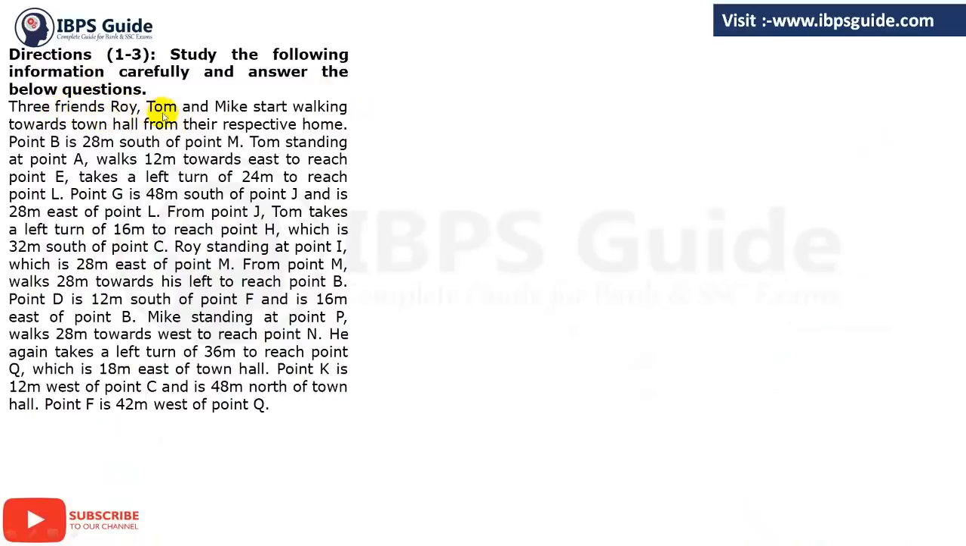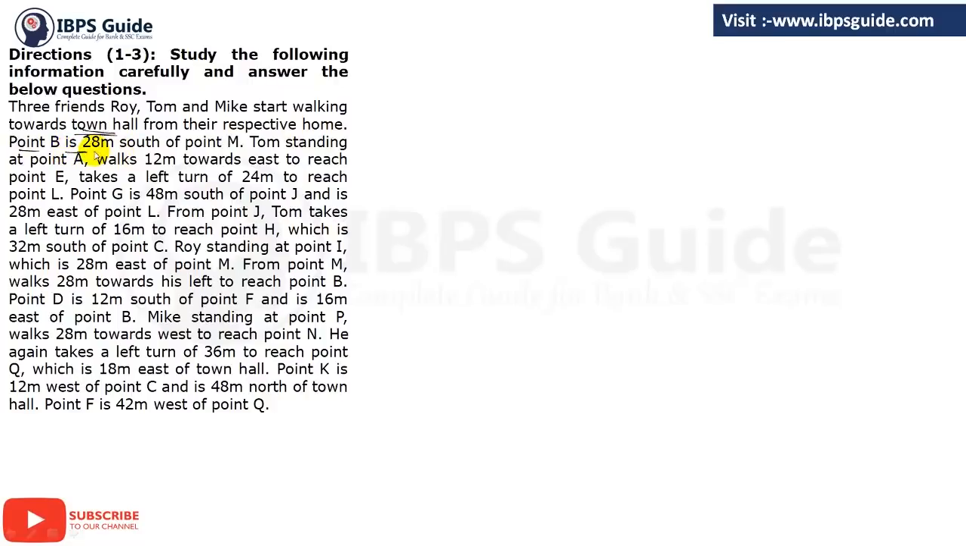Three friends, Roy, Tom and Mike, start walking towards town hall from their respective homes. So there are three persons, Roy, Tom and Mike. They start walking towards town hall. Okay, their destination is town hall, and they are moving from their respective homes. So let's see what we have.